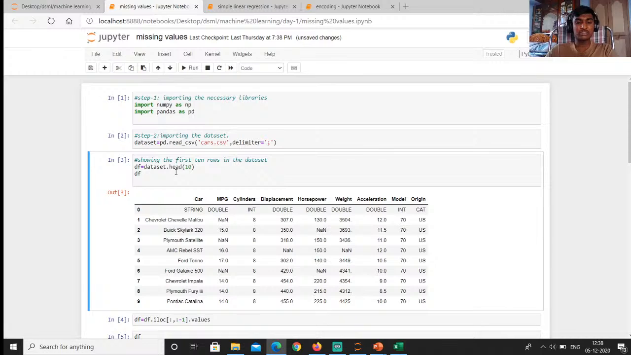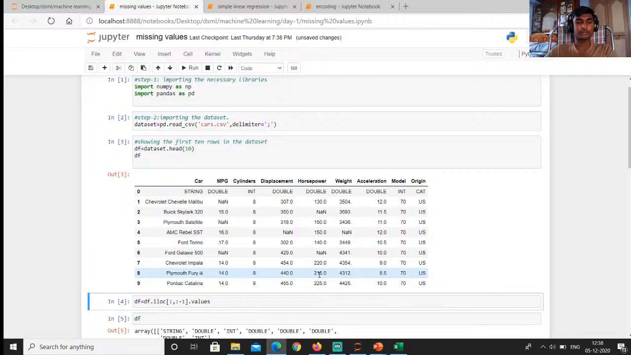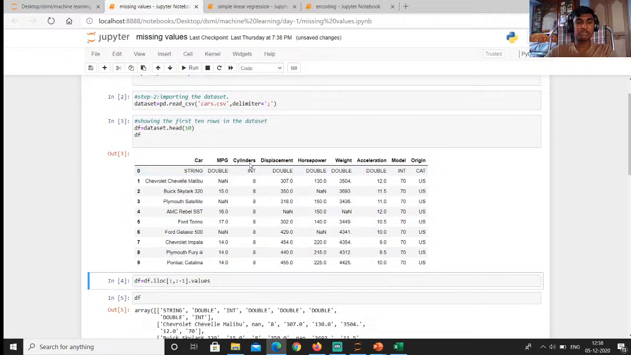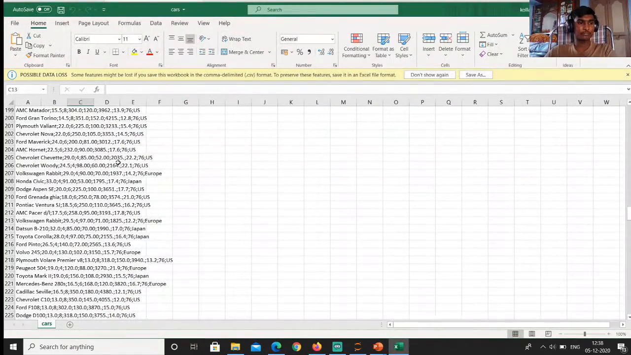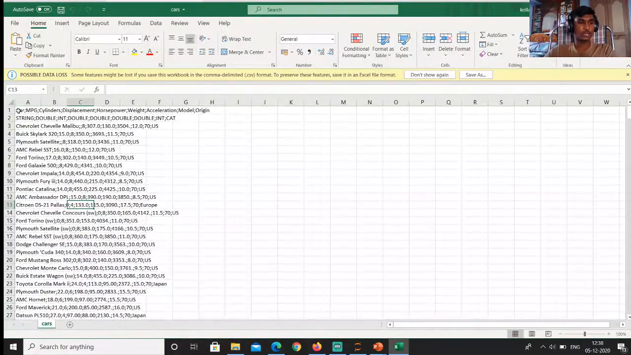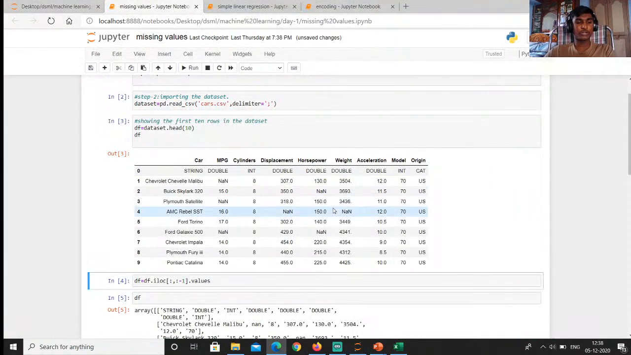We are making another variable, df, equal to dataset.head. Head means top items. We are calling the top 10 rows, like df equals dataset.head. We are calling the df variable. Let's see. You can see car, mpg, cylinders, displacement. We are importing the first 10 values of the dataset.